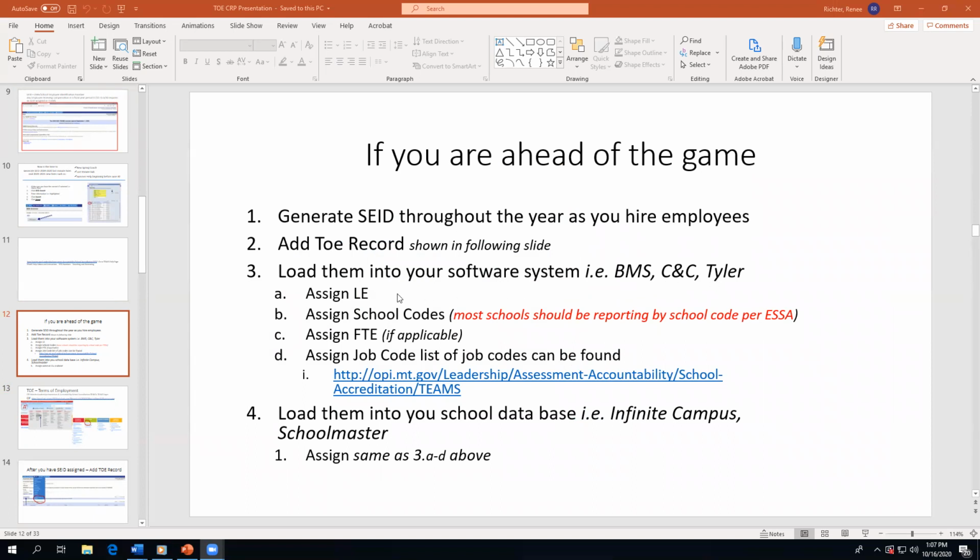You'll assign your employees the LE, their school codes, an FTE, full-time equivalency, if applicable, and also assign them the job codes from the list of job codes, which can be found on the OPI website: Leadership, Assessment, Accountability, School Accreditation, and TEAMS. I believe it's just a drop down. They're right there on that main page, and you want to make sure to get this information loaded into your school database.